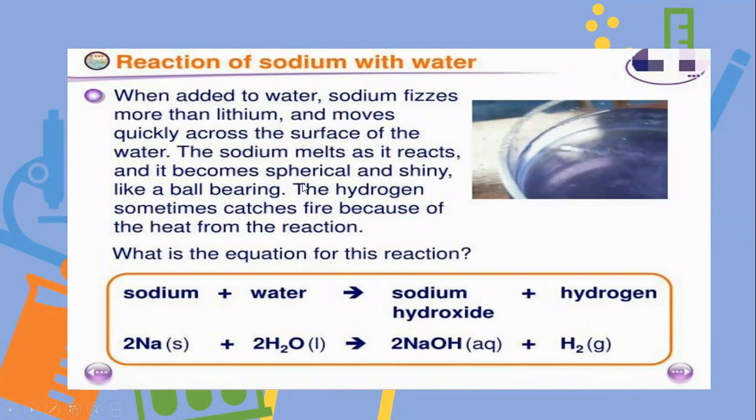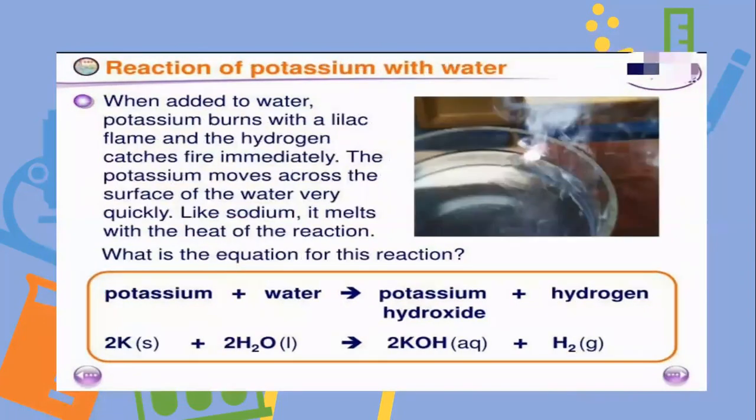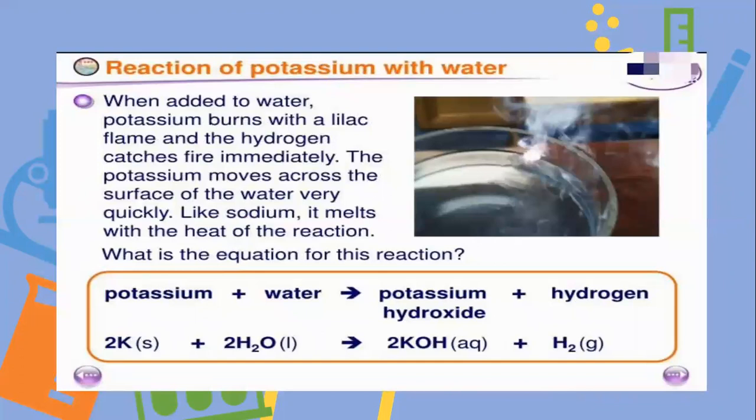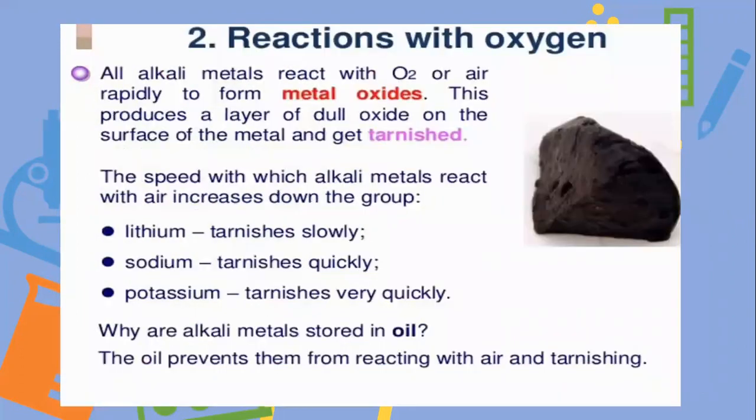It becomes spherical and shiny like a ball. Hydrogen catches fire because of the heat of the reaction. This reaction is highly exothermic. Now, how does potassium react with water? It gives you the same products as sodium, KOH and hydrogen gas. In these reactions, you have seen that the rate of the reaction increases down the group.